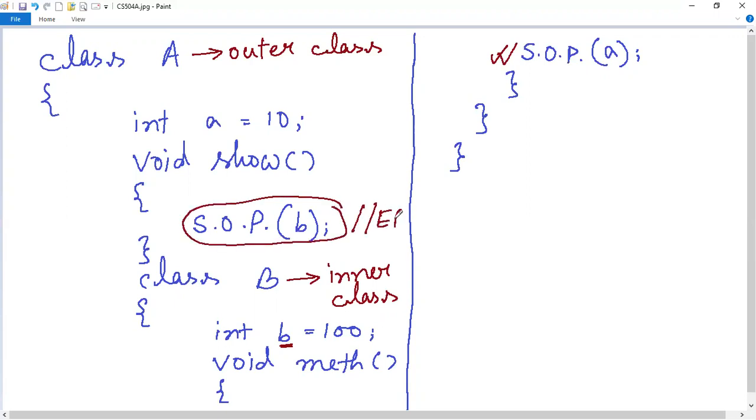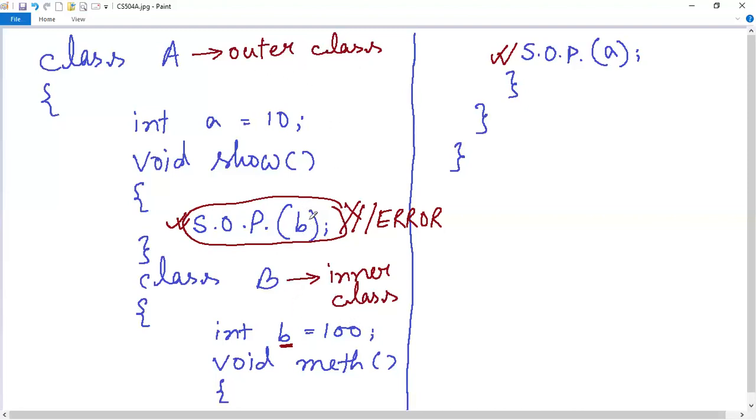Here an error will be thrown because b is the variable of this nested or inner class B, and you cannot directly access b from the outer class because it is a member of the inner class. But here a is a member of the outer class, and the inner or nested class can directly access outer class members. So accessing this a variable here is very much okay. But this statement is not okay because the outer class cannot directly access inner class contents.